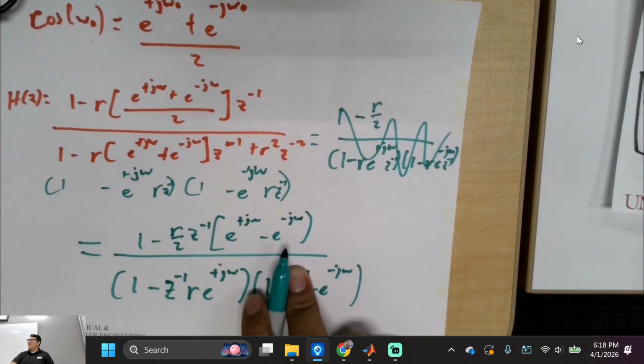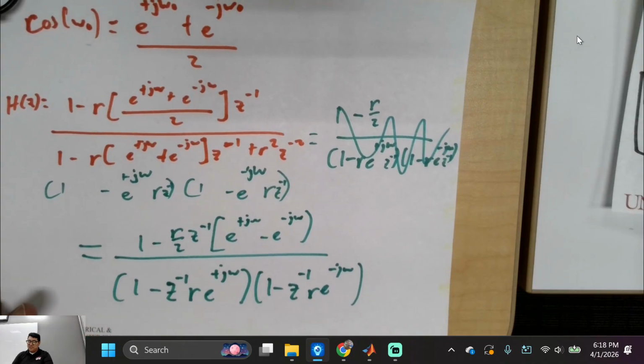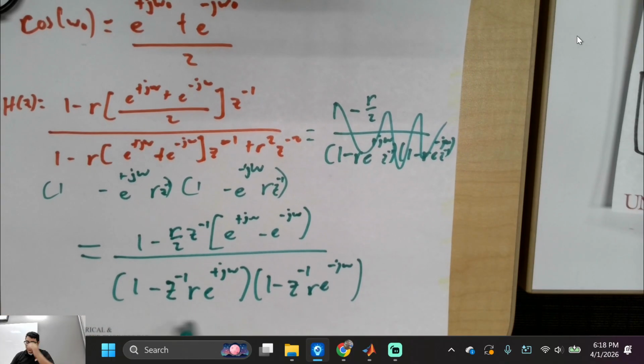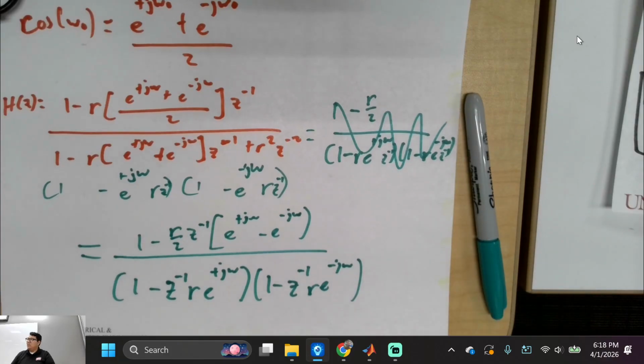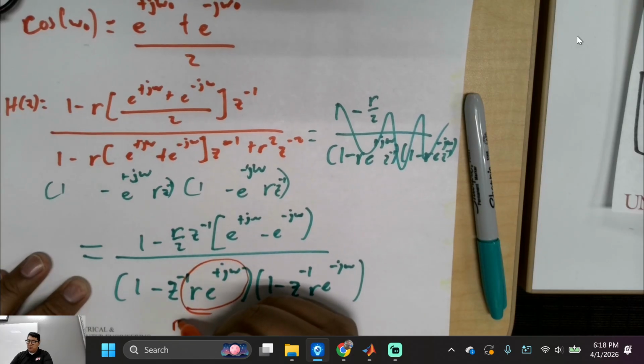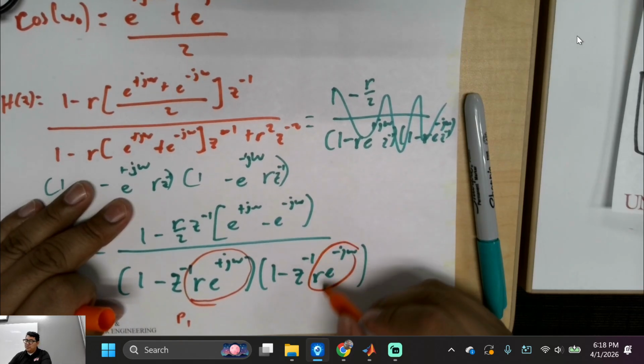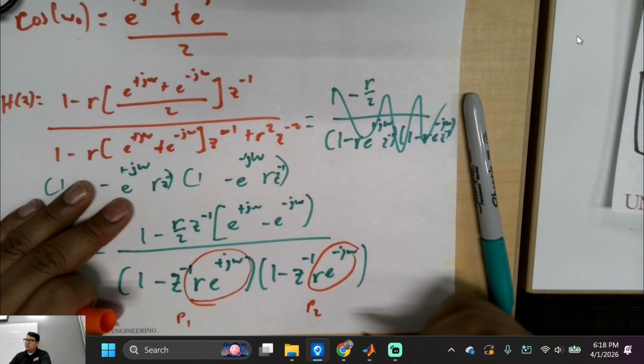Any questions about that? So here's your pole right here. Or actually, if I were to do your poles, has he taught you how to get the poles? No? You'll realize that this right here is pole 1, and this right here is pole 2, right?